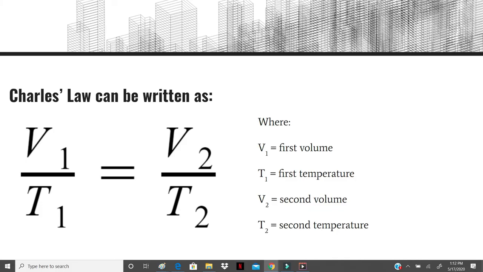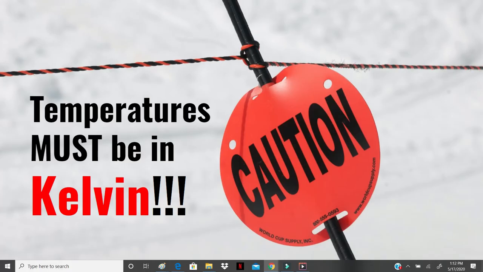If we go back here, we see that if this temperature is 0, this math blows up. And of course, here in New England, we have experienced 0 degrees Celsius plenty of times. But on 0 degrees Celsius days, the laws of physics don't stop. So we have to be in Kelvin, okay?